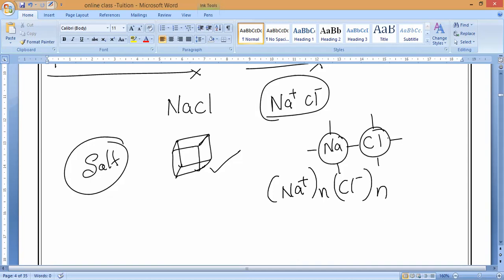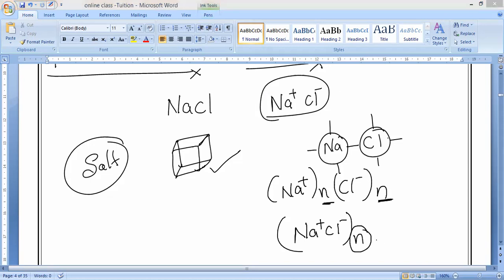So what does the small n indicate here? Please respond. This n indicates the number of sodium ions and the number of chlorine ions. You can write it like this also: (Na+Cl-) whole bracket n. What do you mean by n here? The number of chlorine and sodium ions. Understand, guys? Number of sodium and chlorine ions.